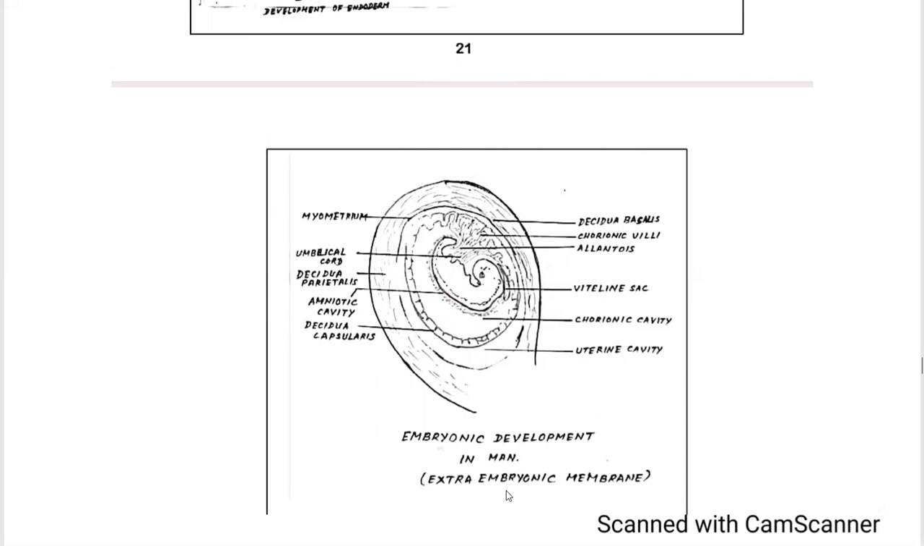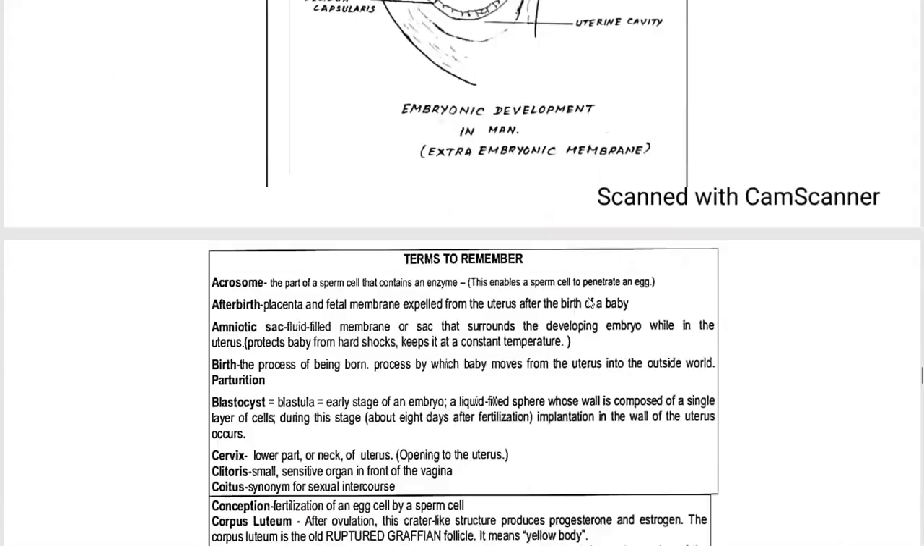Extra-embryonic membranes are developed in this. Myometrium, decidua basalis, chorionic villi, yolk sac, chorionic cavity, uterine cavity, etc.